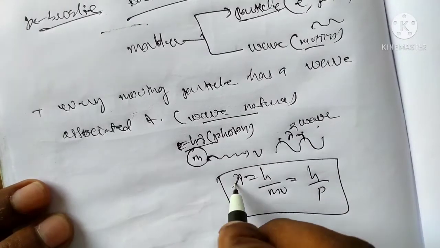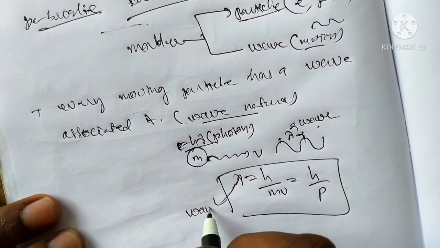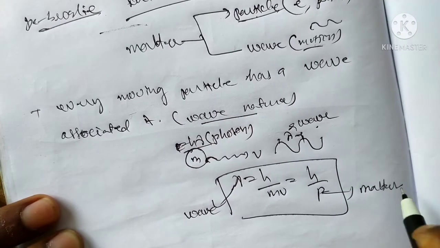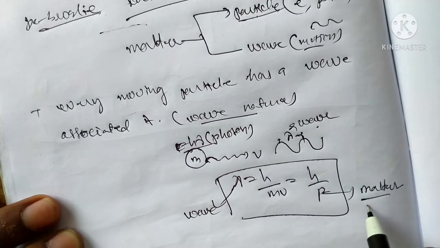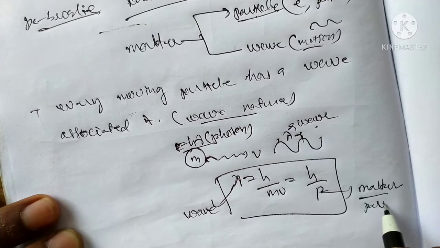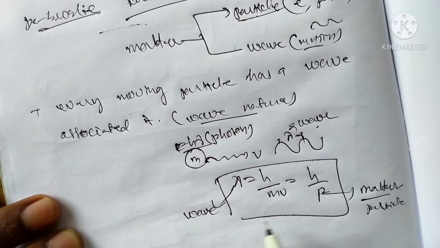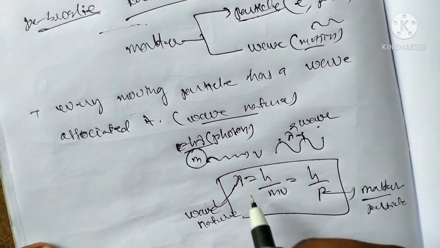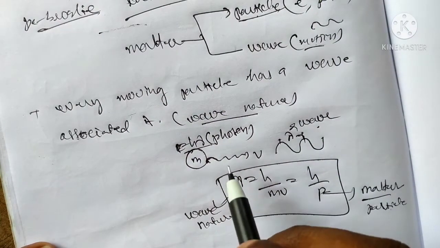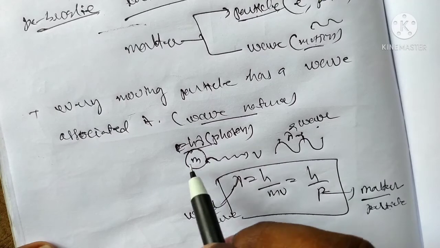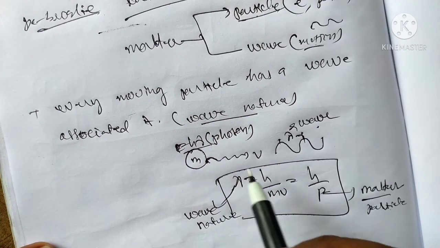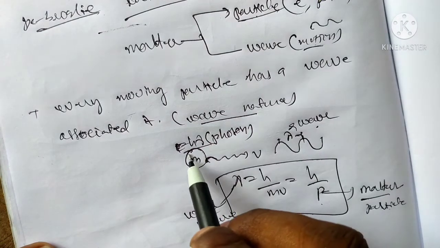See here, lambda is the wave nature, momentum is the particle nature. That is the dual nature. Every particle, photon, having dual nature, having mass and momentum p.